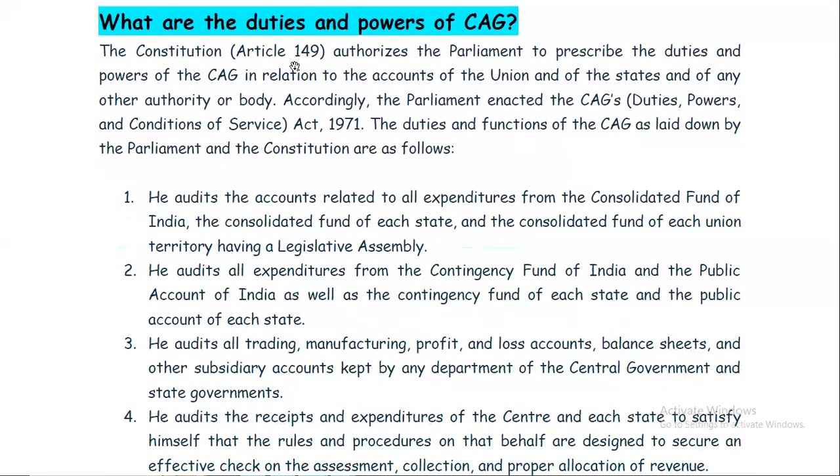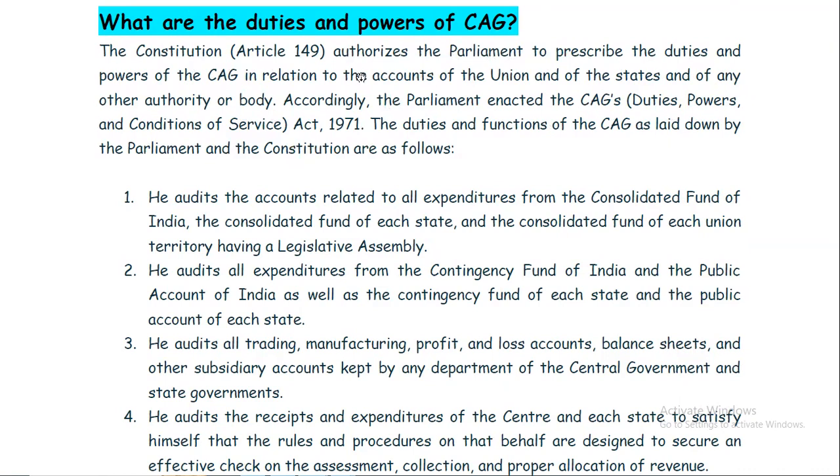Next article is 149. Article 149 authorizes the Parliament to prescribe the duties and powers of the CAG in relation to the accounts of the union, of the states and of any other authority or body. Accordingly, the Parliament enacted the CAG's Duties, Powers and Conditions of Service Act 1971. Again, one important point for prelims.